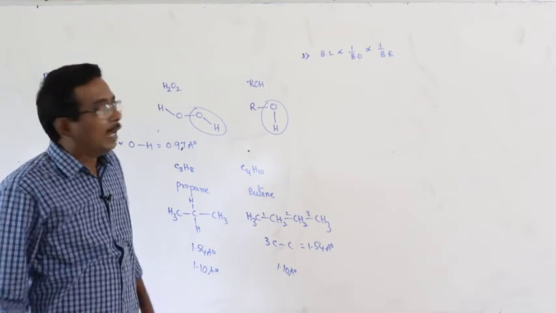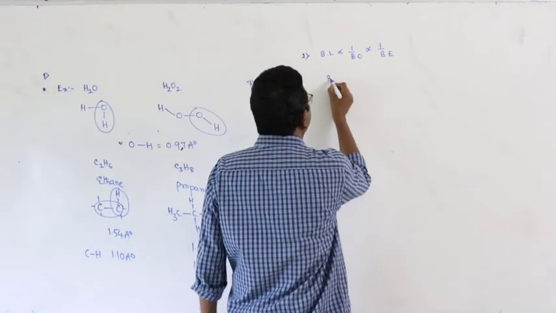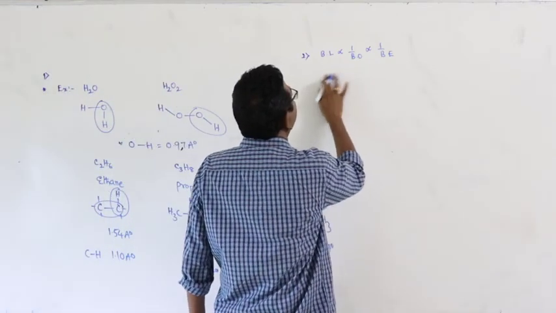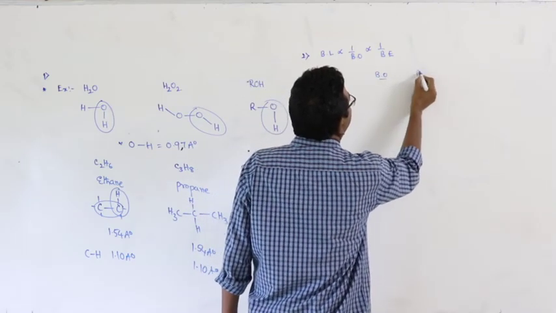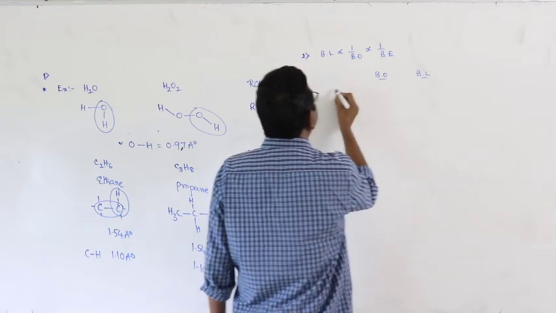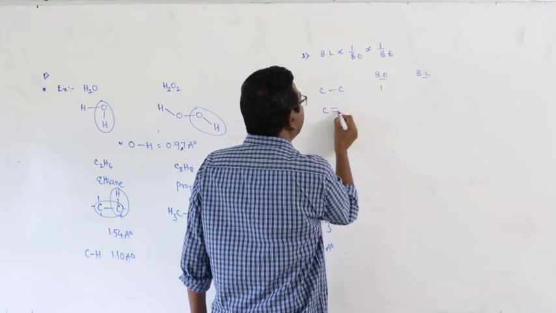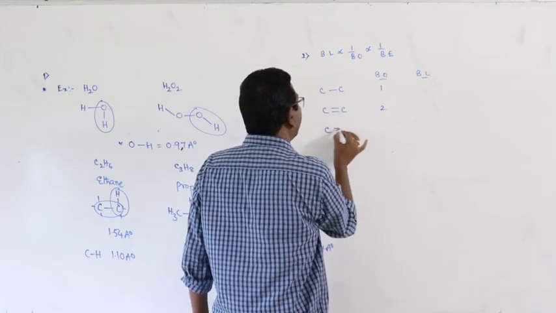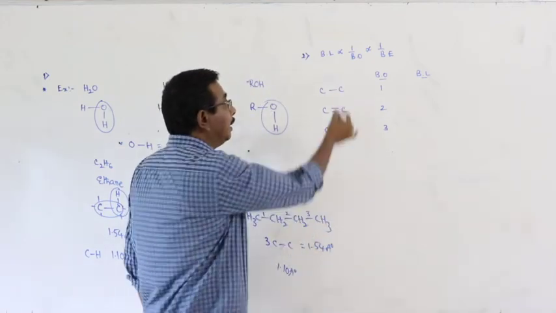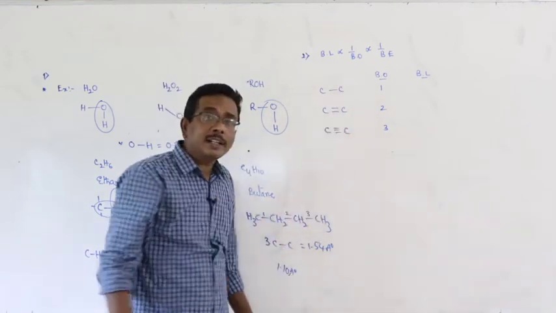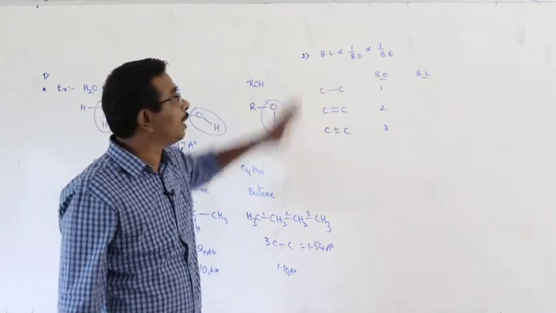Means what? As the bond order increases, bond length decreases. Take for example, bond order and bond length. C single bond C, bond order 1. C double bond C, bond order 2. C triple bond C, bond order 3. What is bond order? The number of bonds present between the two atoms is said to be bond order.